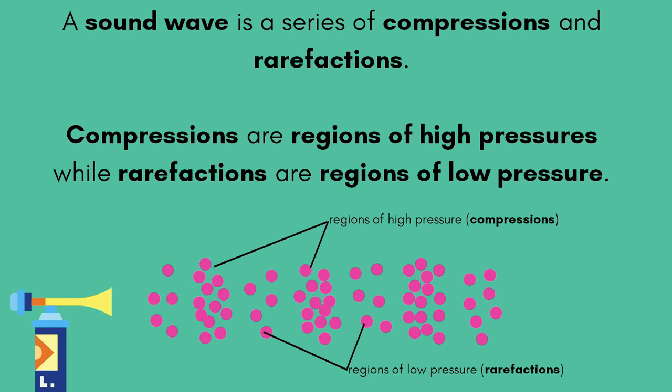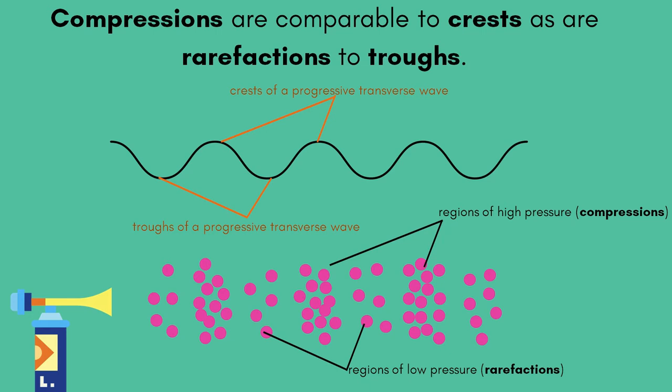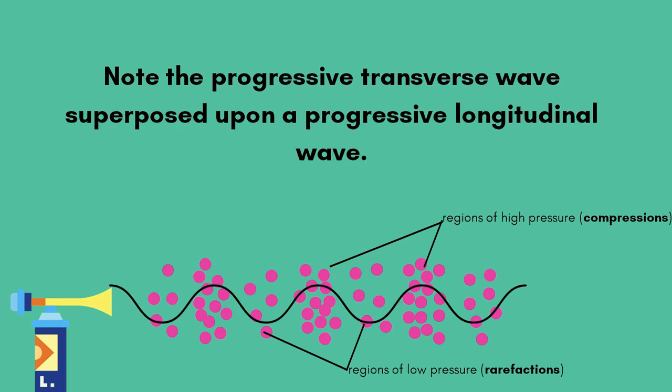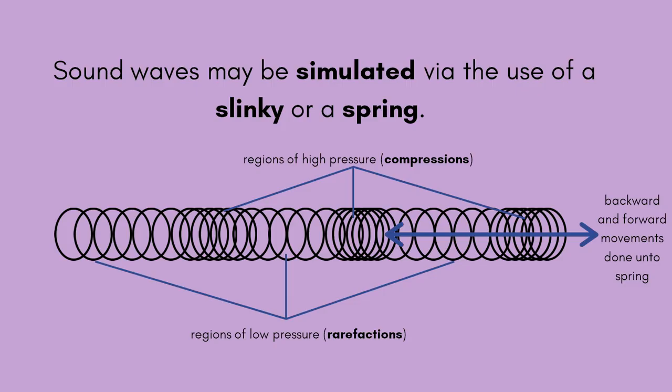A sound wave is a series of compressions and rarefactions. Compressions are regions of high pressure, while rarefactions are regions of low pressure. Compressions are comparable to crests, as are rarefactions to troughs. Note the progressive transverse wave superposed upon a progressive longitudinal wave. Sound waves may be simulated via the use of a slinky or a spring.